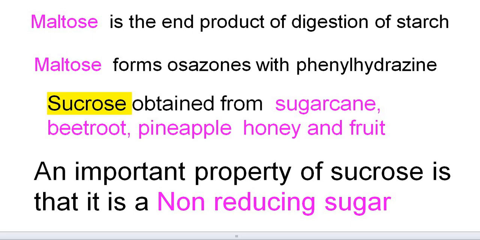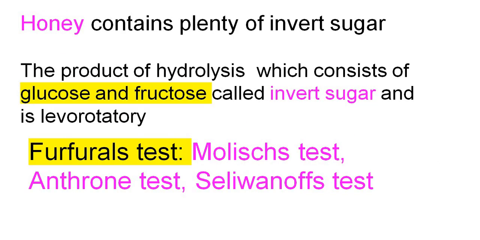Dash is the end product of digestion of starch: maltose. Dash forms osazones with phenylhydrazine: maltose. Sucrose is obtained from sugar cane, beetroot, pineapple, honey and fruits. An important property of sucrose is that it is a non-reducing sugar. Honey contains plenty of invert sugar, the product of hydrolysis, which consists of glucose and fructose, and is levorotatory. Tests: Pfeffer's test, Molisch test, Anthrone test, Selivanoff's test.